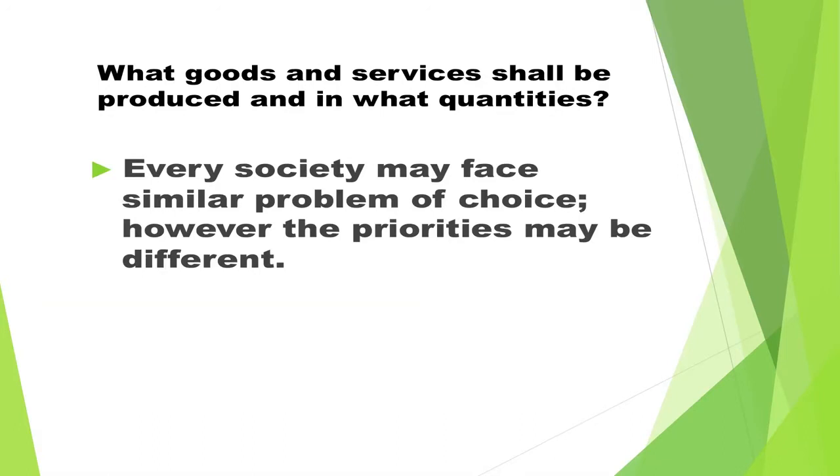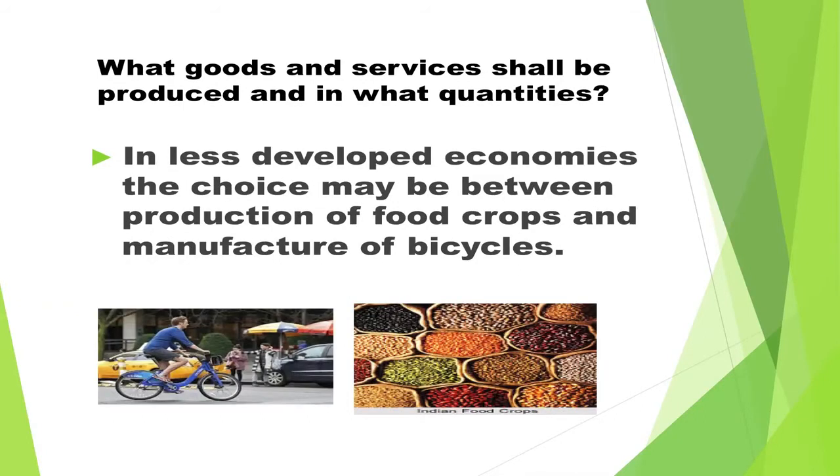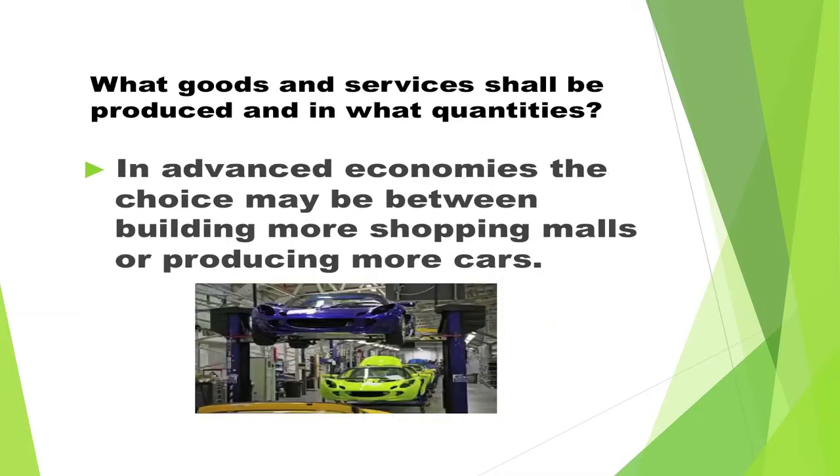Every society may face a similar problem of choice. However, the priorities may be different. In less developed economies, the choice may be between production of food crops and manufacture of bicycles. In advanced economies, the choice may be between building more shopping malls or producing more cars.